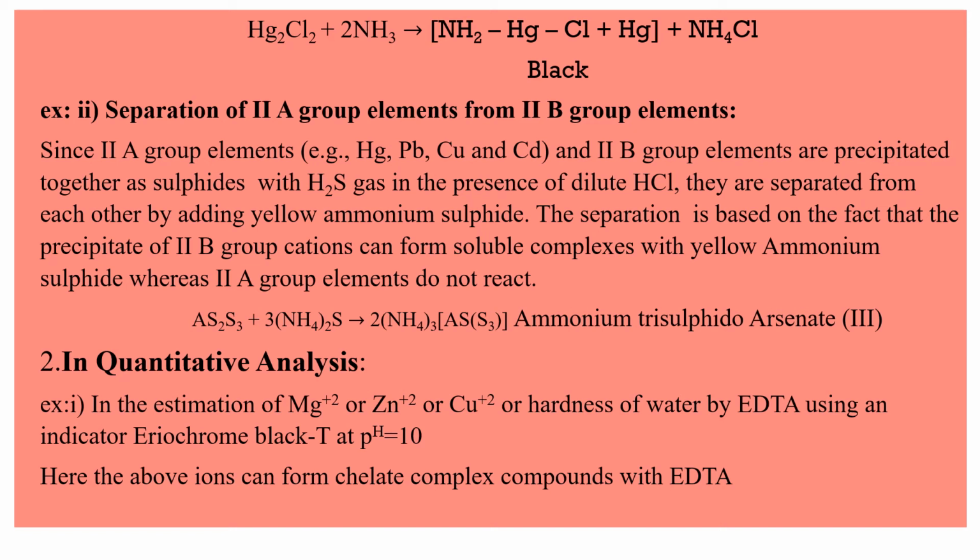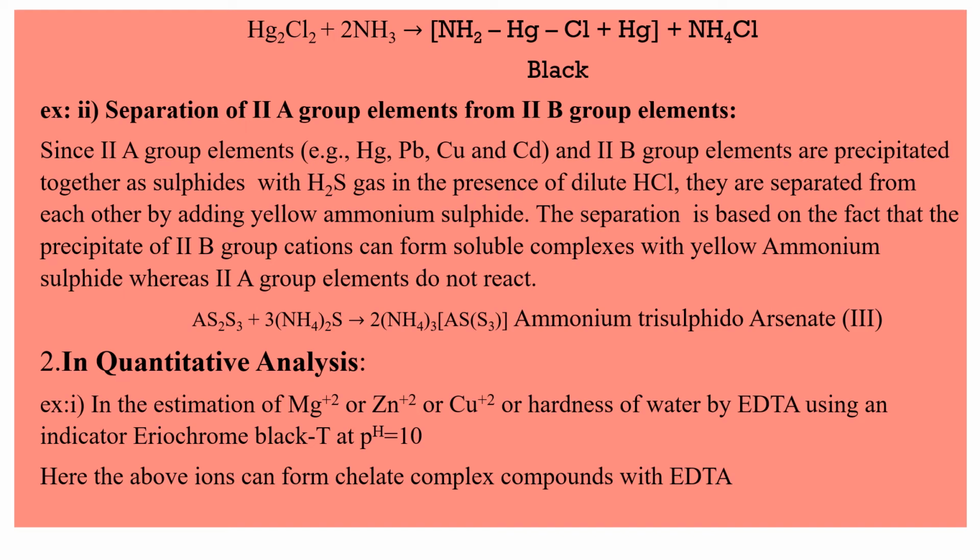What is EDTA, students? Ethylene diamine tetraacetic acid. Here all these ions which we have written in the above sentence, they can form complex compounds with EDTA. Okay, so by that we can estimate the above ions.